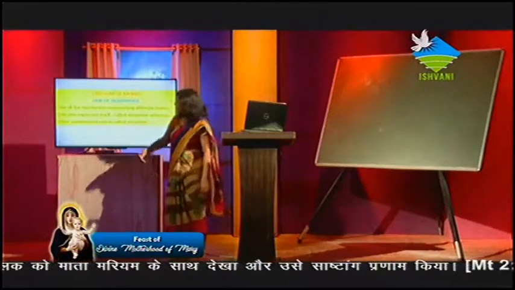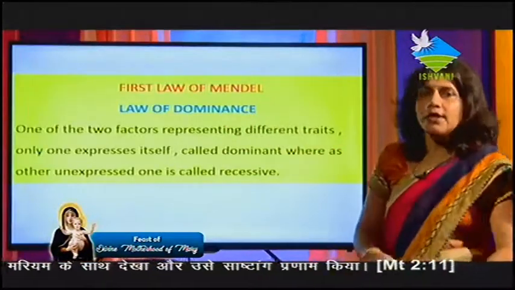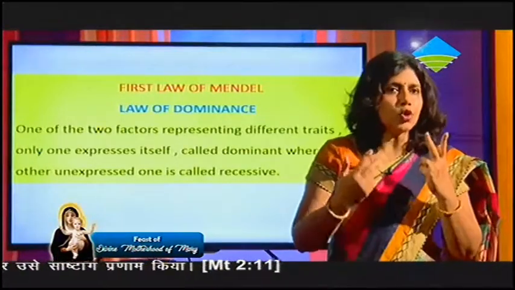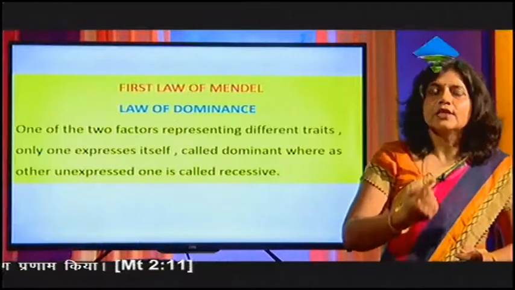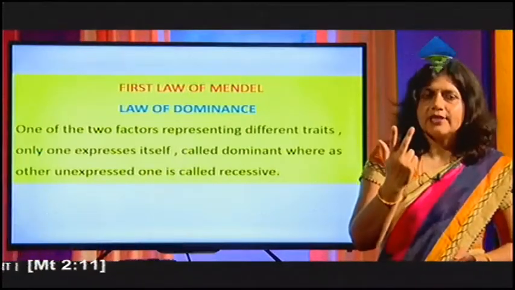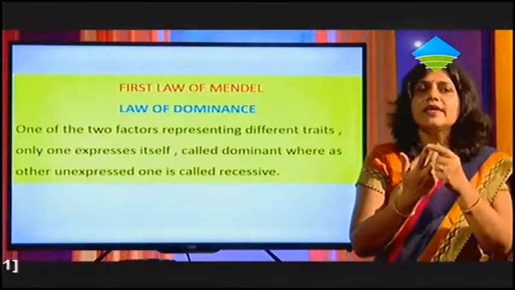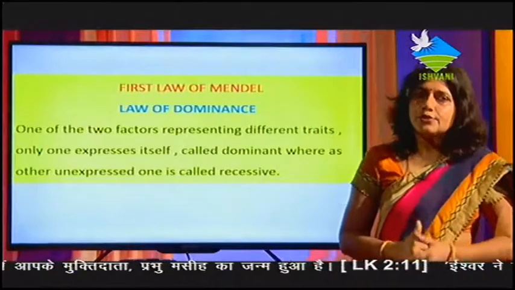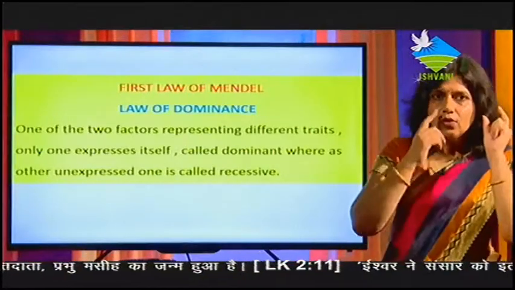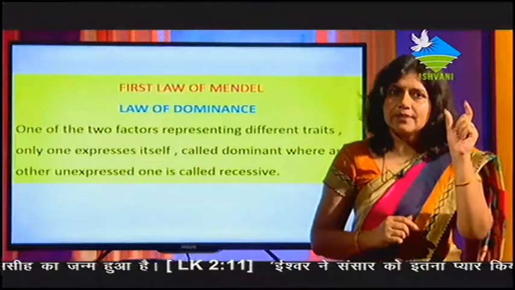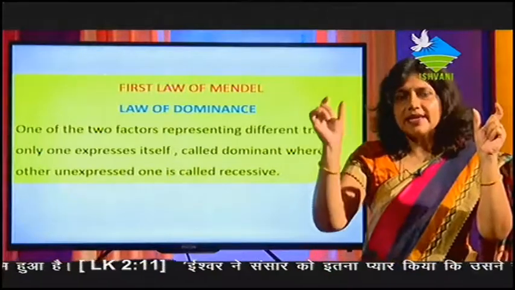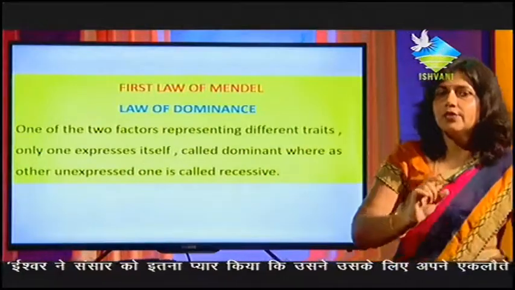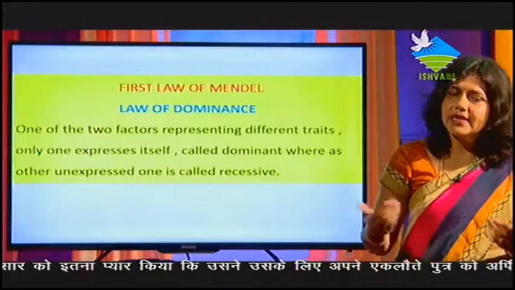The first law is the law of dominance. Earlier we discussed that in a single character two options are there, or in a single trait two alleles are there. One allele is dominant and one allele is recessive. In the law of dominance, Mendel told that when one homozygous plant carrying the dominant character and a second homozygous recessive parent are crossed together, then only the dominant character will be visible in the next generation.